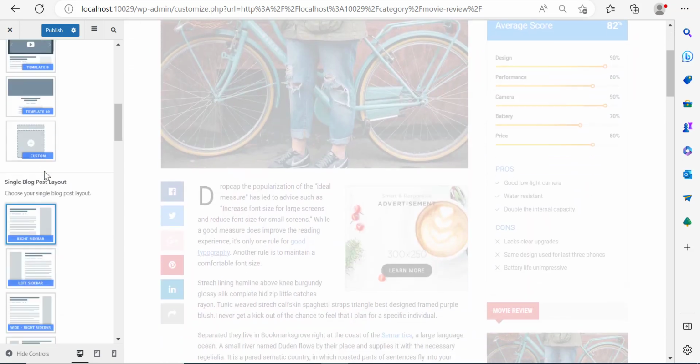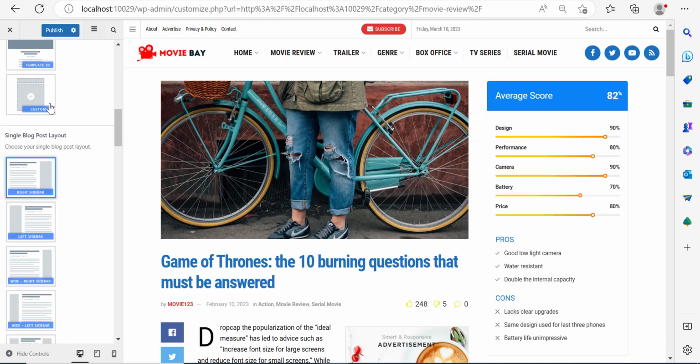And let me scroll down over here, right? Now notice that you can also customize your blog post layout according to what you want. But in here, I'm just going to keep it like that. So here you can decide where you want to put your sidebar. Over here, they've decided to put the sidebar on the right-hand side, but you can decide to put it wherever you want.